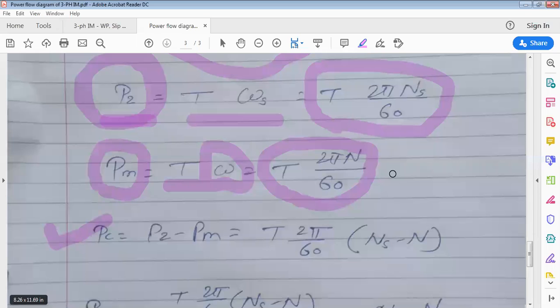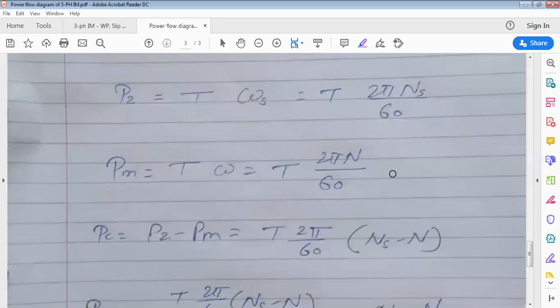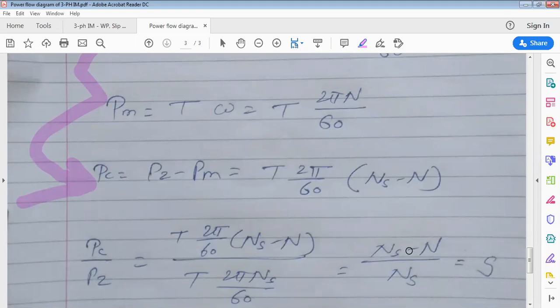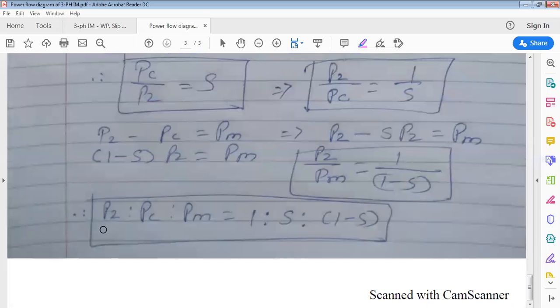Now we know the relationship PC equals P2 minus PM. Put the values of P2 and PM in this equation. After simplifying, you will get T into 2 pi by 60 into Ns minus N. Now what do we want to derive? We want to derive P2 : PC : PM equals 1 : S : 1 minus S. Any of these you may get asked in the exam. That is, derive P2 by PC is 1 by S, or PC by PM is S by 1 minus S.